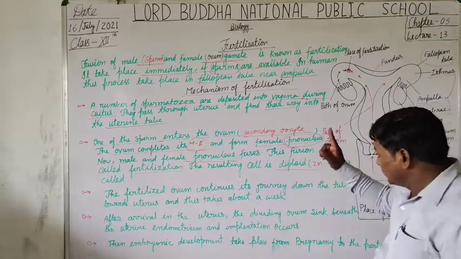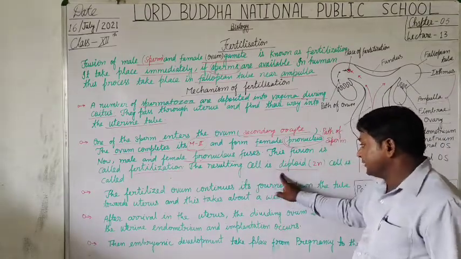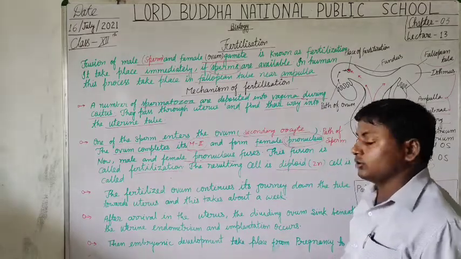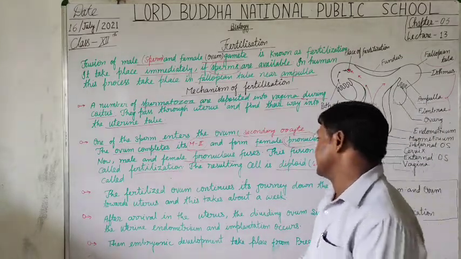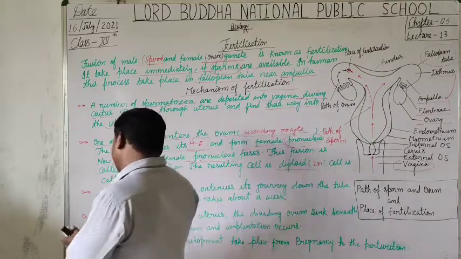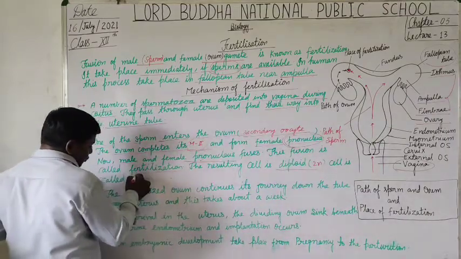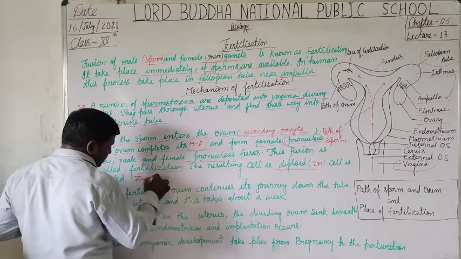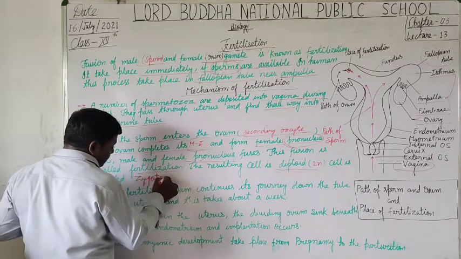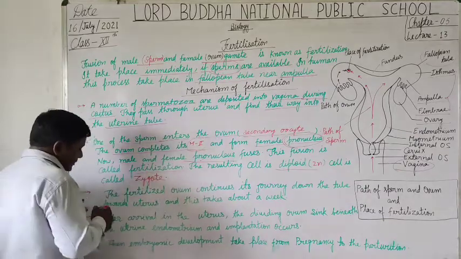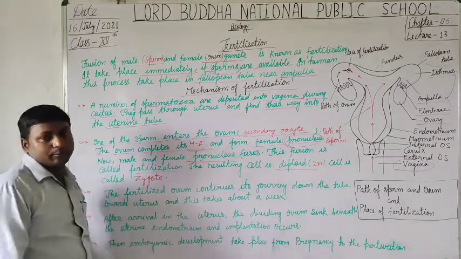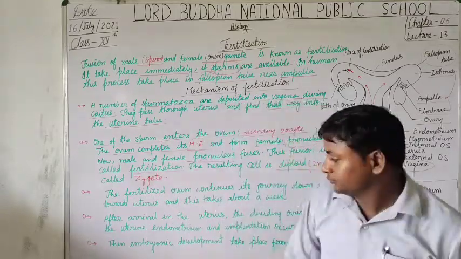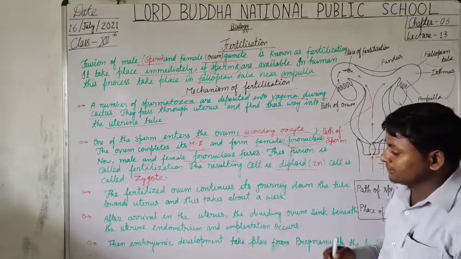Thus, the resulting cell has a diploid set of chromosomes, and that cell so formed is called zygote. What, students? This is called zygote. Thus, the formation of zygote takes place.